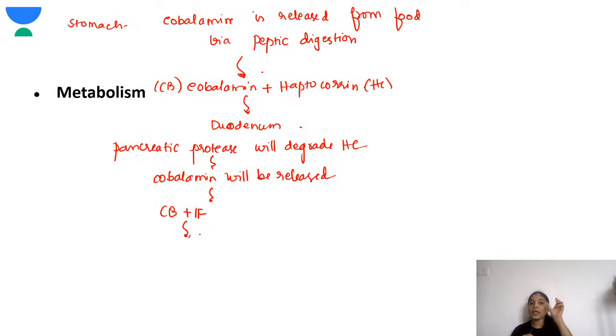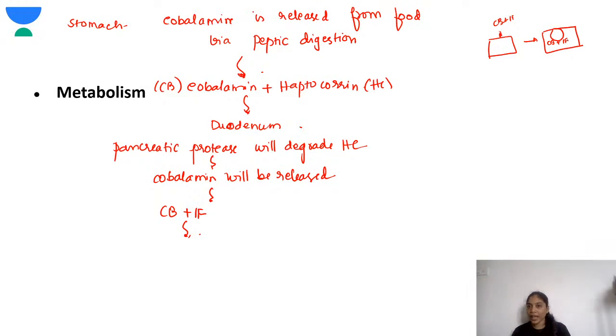Okay, now this is a receptor mediated endocytosis. So now if this is the cell, there will be a receptor, that is the intrinsic factor receptor. So now this complex, the cobalamin and intrinsic factor complex, will bind to this intrinsic factor receptor. As a result endocytosis happens. So this cobalamin and the intrinsic factor enters the cell. Okay, so once they enter the cell,